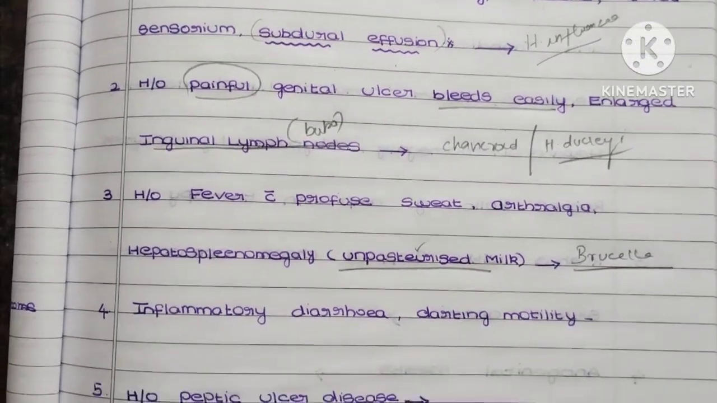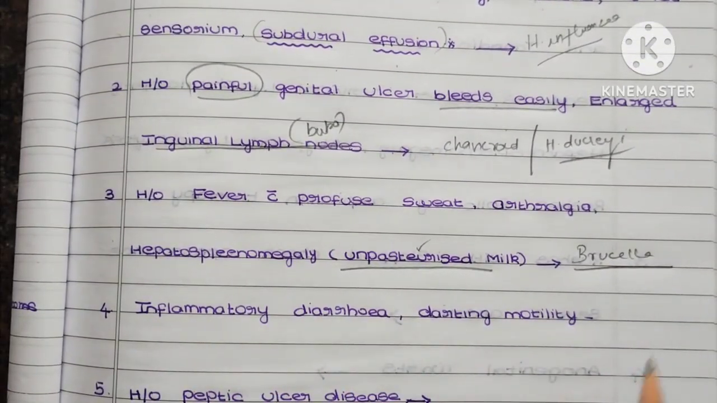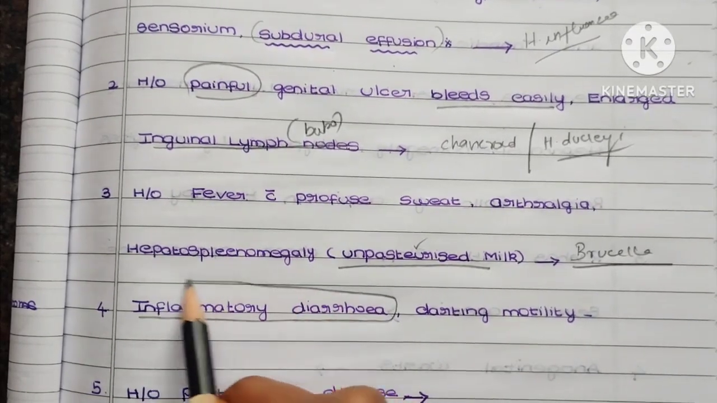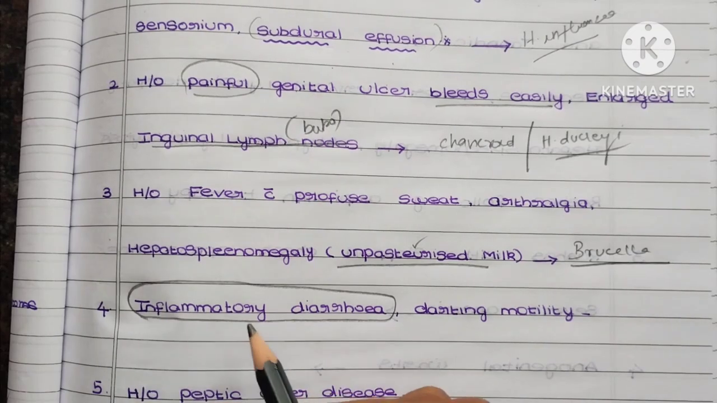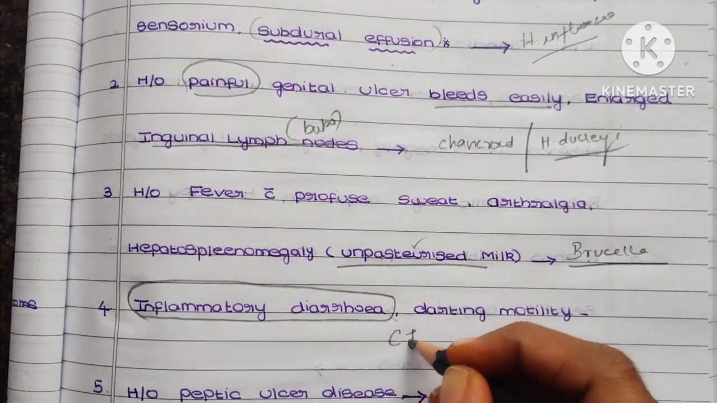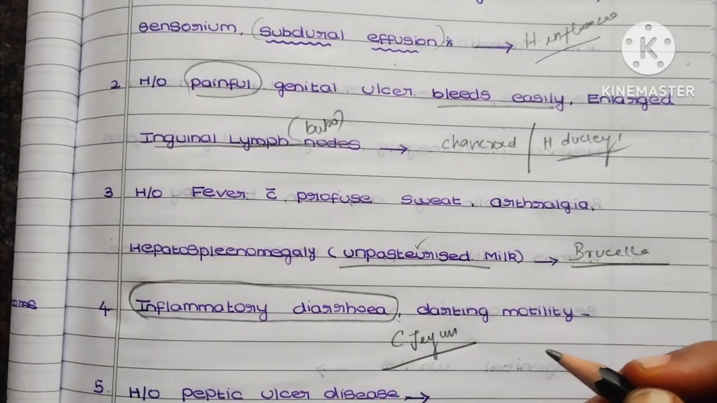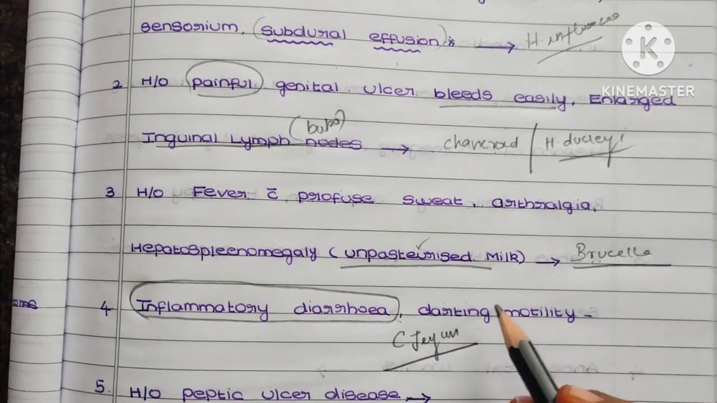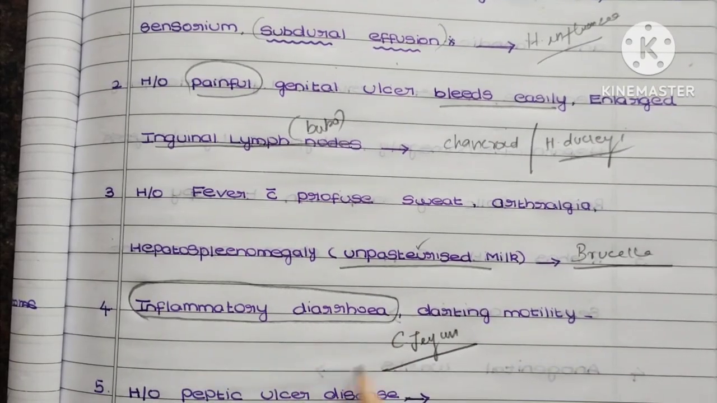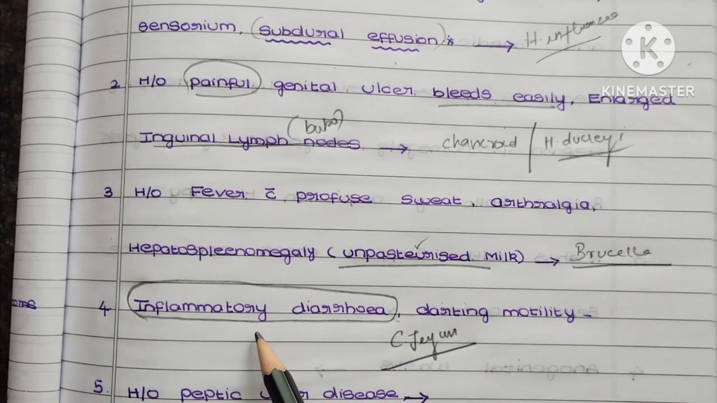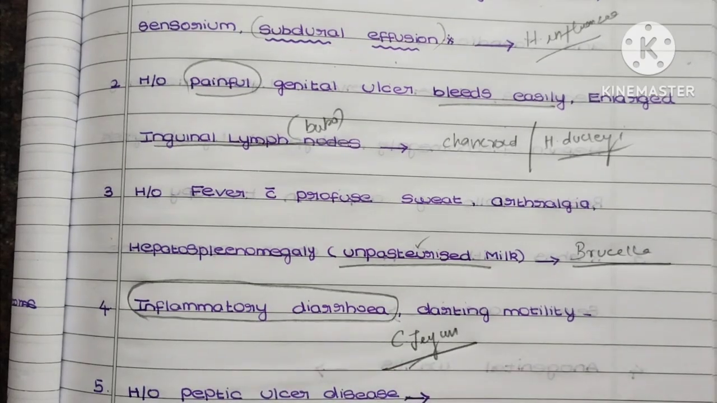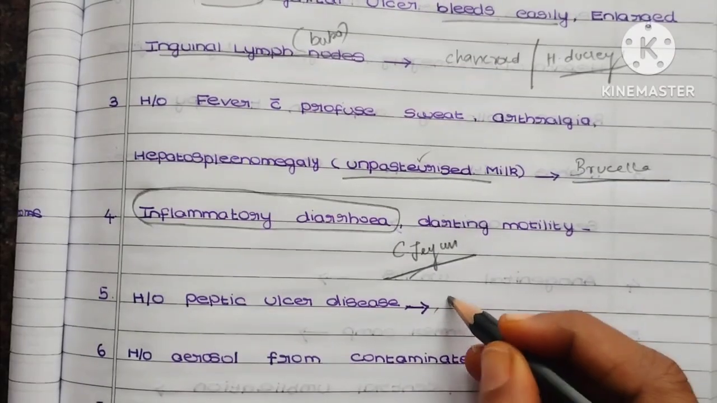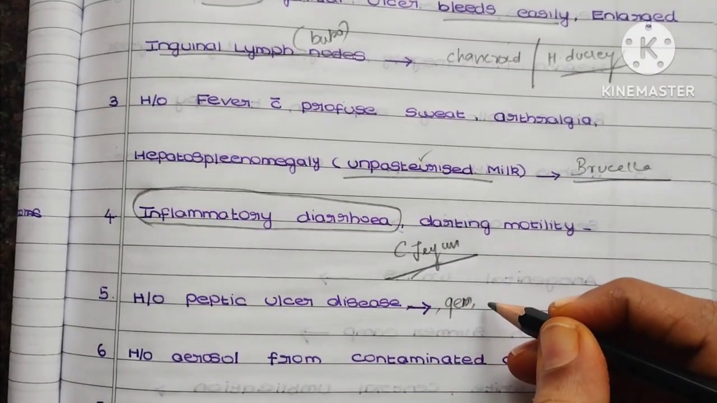Coming to the next question, inflammatory diarrhea and darting motility. There is one organism in which you will come across this term, inflammatory diarrhea, that is Campylobacter jejuni. It shows darting motility, so when you come across the words inflammatory diarrhea, you can go for Campylobacter jejuni.